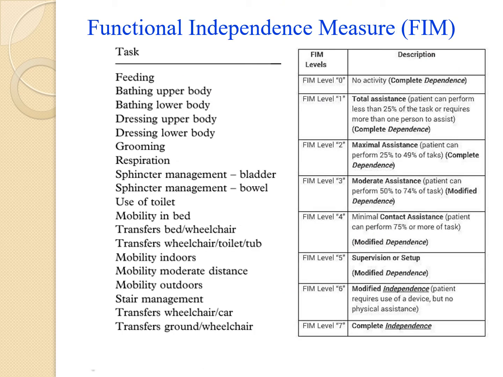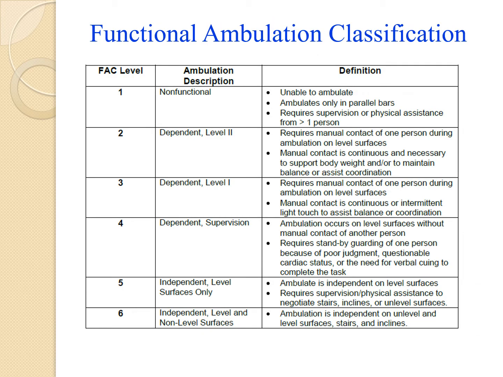One of the most common evaluations used for stroke patients in the Western Hemisphere is called the Functional Independence Measure, which is shown on this slide. It includes 19 tasks which are evaluated using an 8-point scale shown to the right. You may also find the 6-level functional ambulation classification helpful in evaluating a stroke patient's ambulation skills.